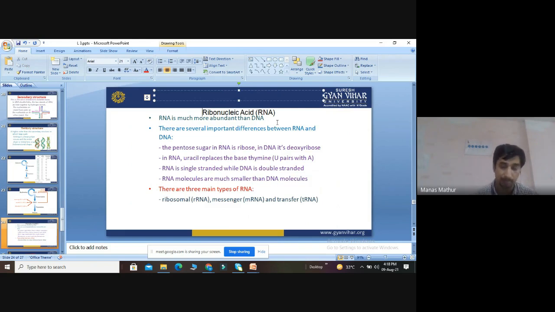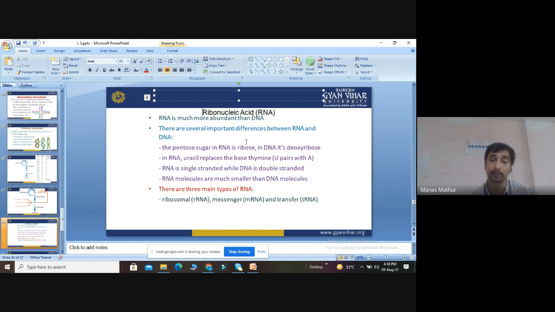What is the difference? The pentose sugar in RNA is ribose and in DNA it is deoxyribose. Already we know that from the pentose sugar, when we remove oxygen, it becomes deoxyribose. In RNA, uracil replaces the base thymine. In DNA, A always pairs with T, but in RNA, A will always pair with U, because it doesn't have thymine. It has uracil as a pyrimidine base. A and G are the same. Cytosine is the same. The difference is thymine and uracil.